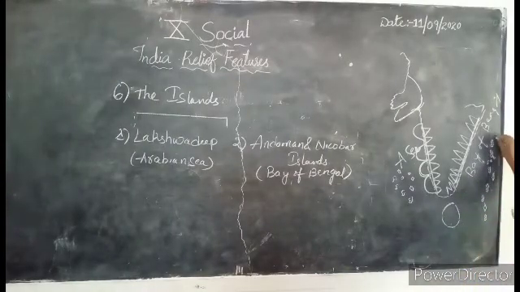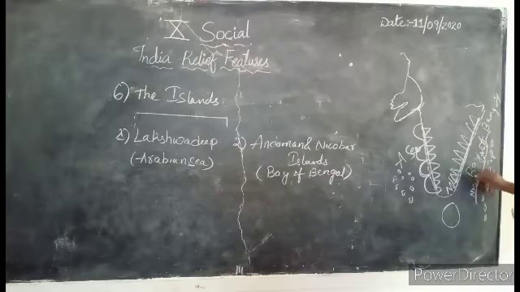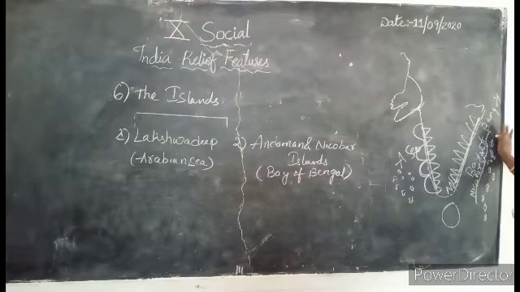This is the Andaman Islands and Nicobar Islands. These are in the east side, formed by the Bay of Bengal.